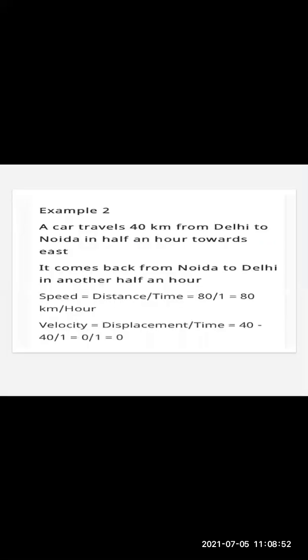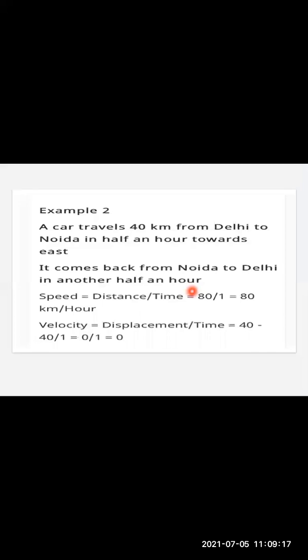Now here we'll see a simple example related to speed and velocity. Both the terminologies come in here, so we are going to see them now. A car travels 40 kilometers from Delhi to Noida in half an hour towards east. It comes back from Noida to Delhi in another half an hour.